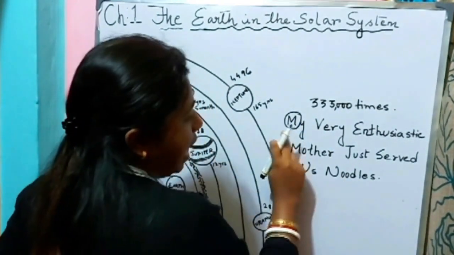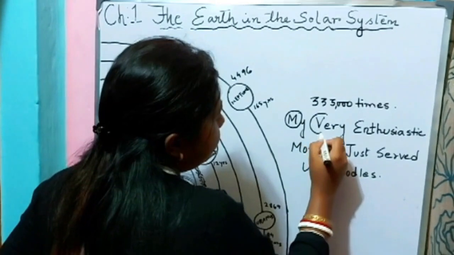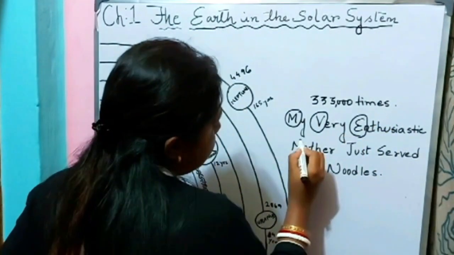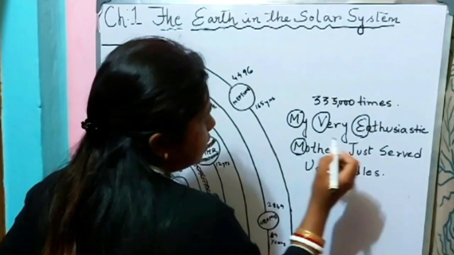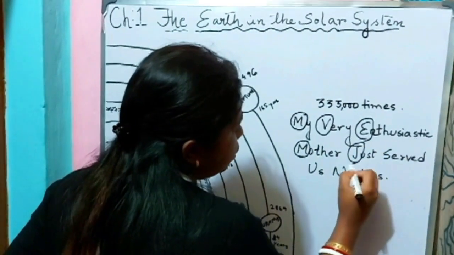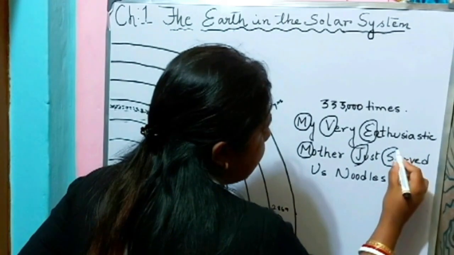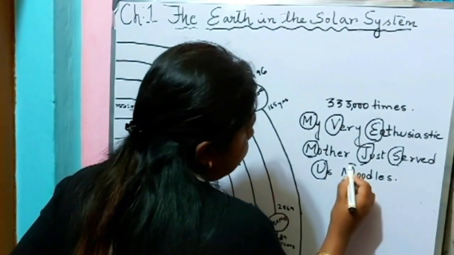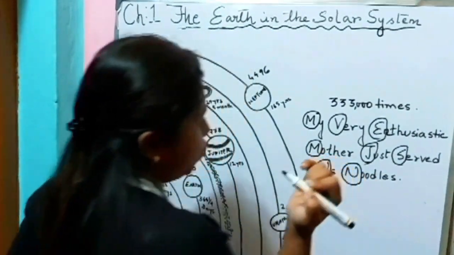My, M for Mercury, V for Venus, E for Earth, M for Mars, J for Jupiter, S for Saturn, U for Uranus, and N for Neptune.